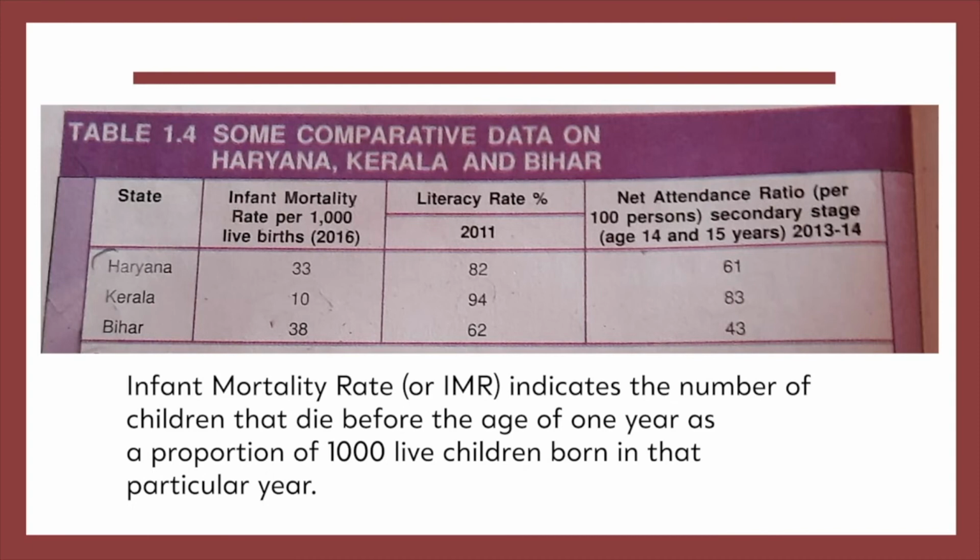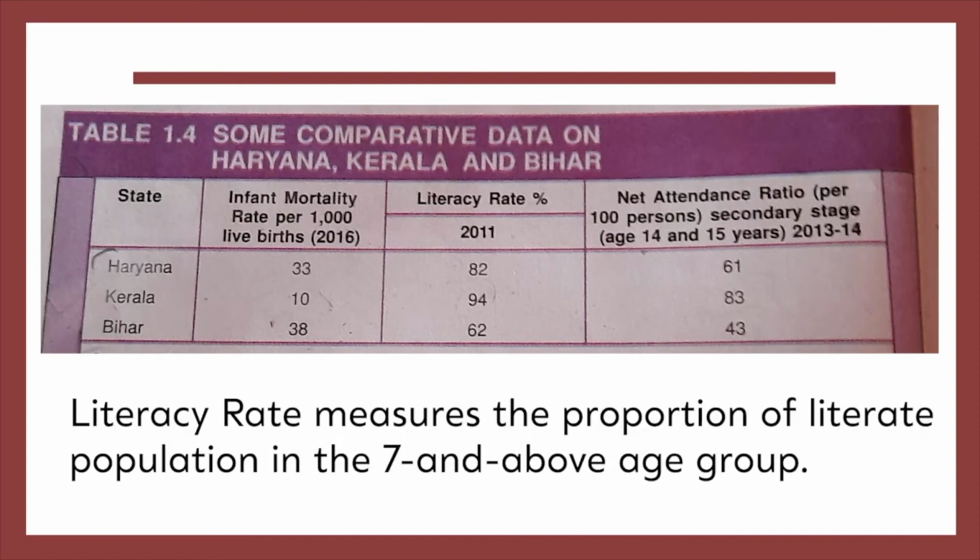Literacy rate. Literacy rate measures the proportion of literate population in the 7 and above age group. Literacy rate in Haryana is 82% in 2011, Kerala 94%, highest, Bihar 62%. And net attendance ratio.